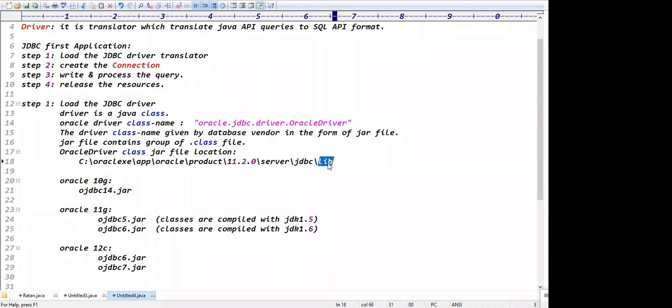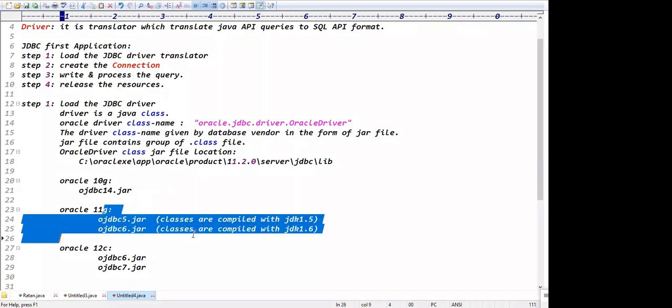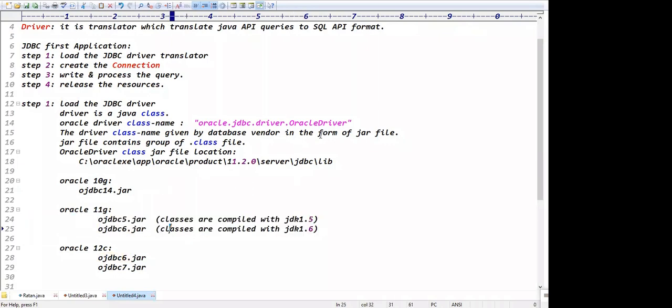Go to this location, the lib location, we can find the jar files, right? Yes or no? Guys, we understood the driver is a class given by the database vendor, in the form of jar files. Where is the jar file? Go to and check this location. This jar file contains this class. Who gave this class, guys? The Oracle driver class is given by the database vendors, right?